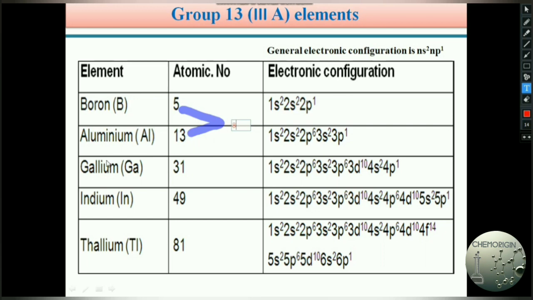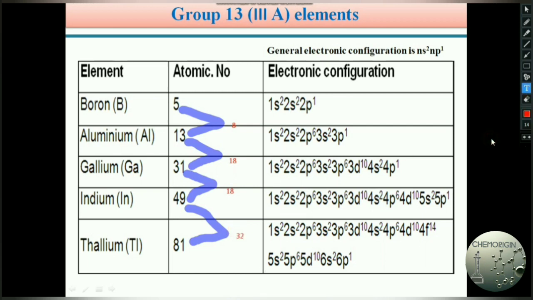13 is the atomic number of aluminium. From aluminium to gallium, you can add 18. After adding 18 to 13, you get 31, which is the atomic number of gallium. Similarly, from gallium to indium, the atomic number is 49: add 18 to 31 and you get 49. From indium to thallium, 49 to 81, here we are adding 32.